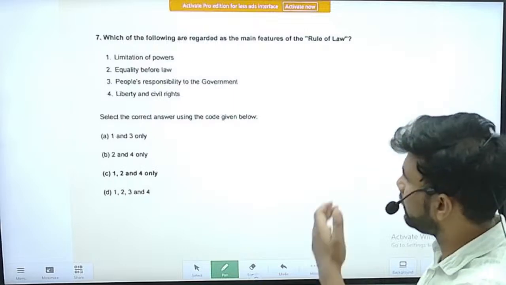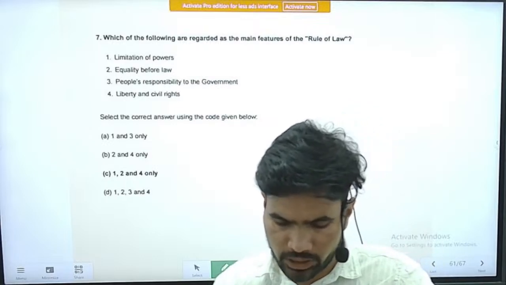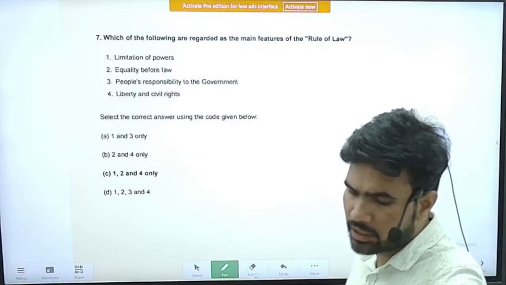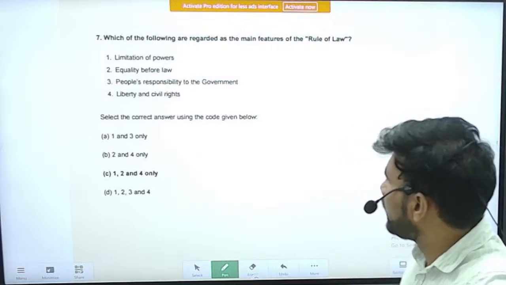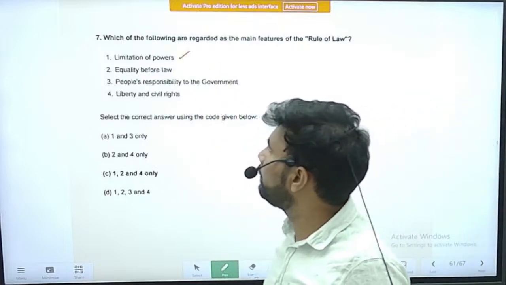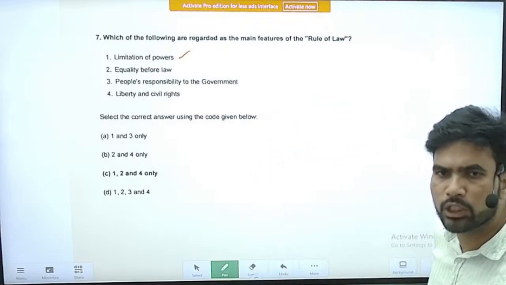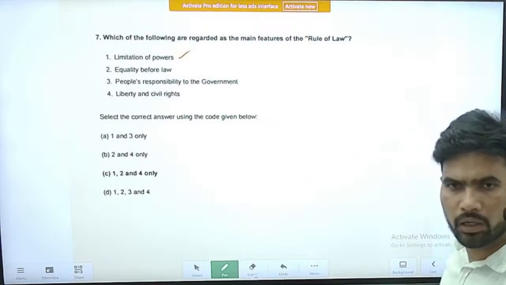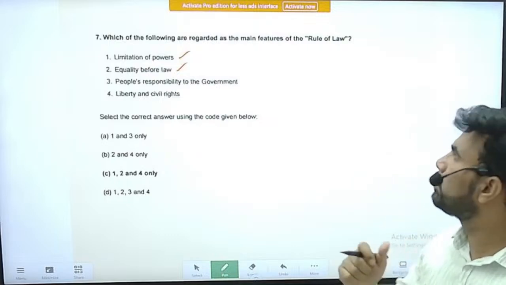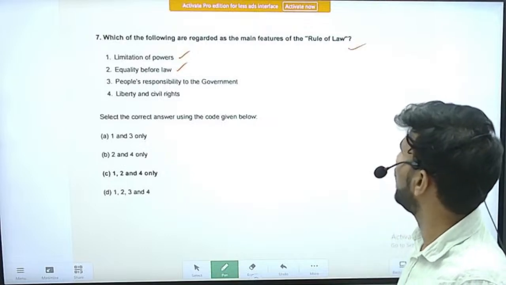Next question, question number 17. Once again it is a conceptual question. Question is, which of the following are regarded as the main features of rule of law? Limited powers. Yes, we can take this. Limitation of powers. If there is limitation on the powers of the government, rule of law can be ensured. Equality before law. Yes, it is one of the core principles of rule of law.